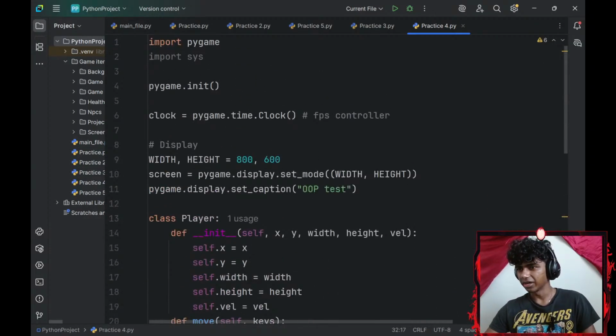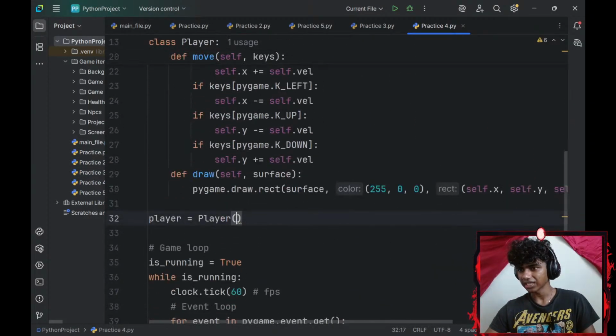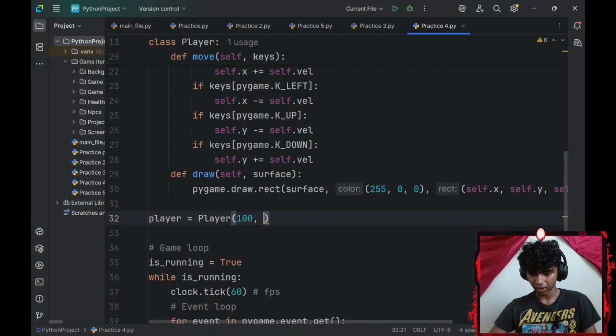My player's parameters are x-axis, y-axis, width, and height. So the x-axis is going to be, I don't know, 100. Y-axis is going to be 500. Width is going to be 50. Height is going to be 50. Velocity is going to be like 7 pixels per frame.